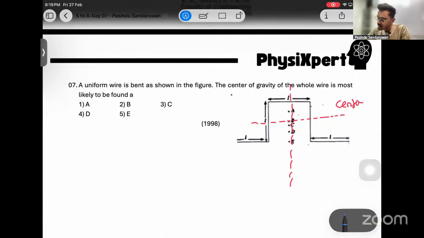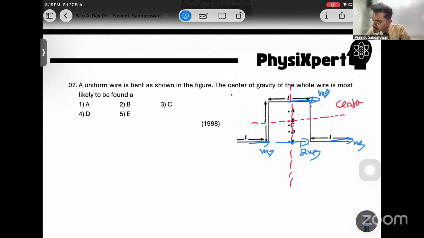From this center line, to this side we have only one rod, which means like 1 mg, and here we have 2 rods like mg and mg, right? Then as a total, it is like 2 mg this side and only mg this side. Then it should be shifting towards the heavier side below.